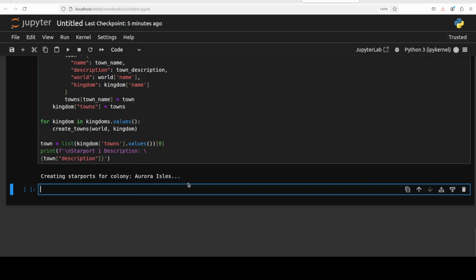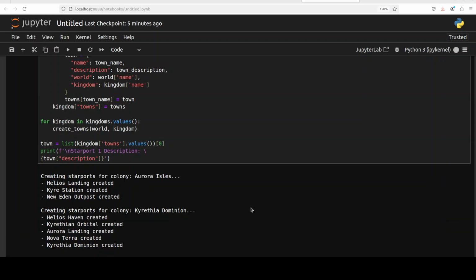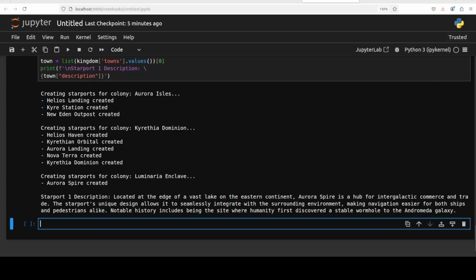I have also changed the code a bit to add some error handling and stuff. There you go. It has created 3 star ports in Aurora Isles, Helios, Caer, New Eden Outpost, and then it is going to create star ports for all of these 3 colonies. So let's wait for these. And there you go. It has created all of these, and then it has just printed one of them as an example. So we have created the world, we have created the colonies in that world, and then in each colony we have created these star ports.